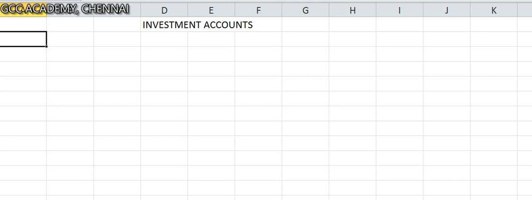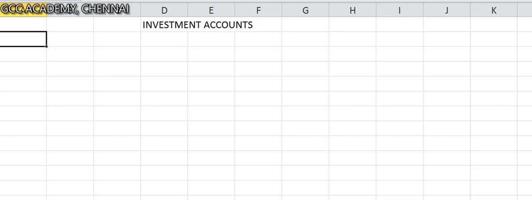There are a lot of interesting terms which you are going to understand here. Many of those terms, for example, ex dividend, cum dividend, ex interest price, cum interest price, rights issue, bonus issue, all that is going to be seen in this investment accounts topic. And very interestingly, whenever you sell some scrip, whenever you sell some shares, you need to determine profit or loss on sale. You need to arrive at the closing value of your investments, which has to be reflected in the books of accounts. So this topic is going to enable us to understand all of that.